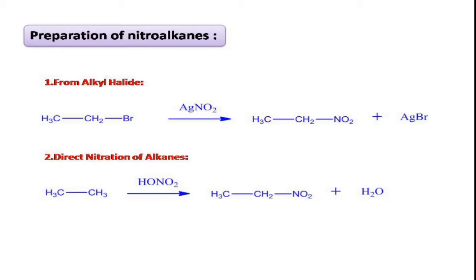This method also leads to the formation of some alkyl nitrite, which is the functional isomer of the nitroalkane. The proportion of the alkyl nitrite formed in the reaction increases with the increase in the length of the carbon chain.